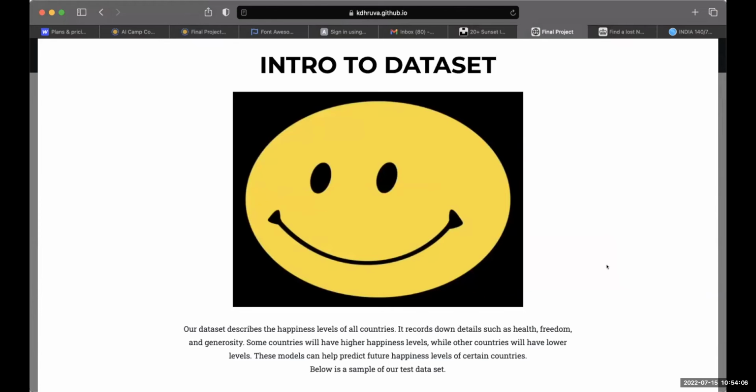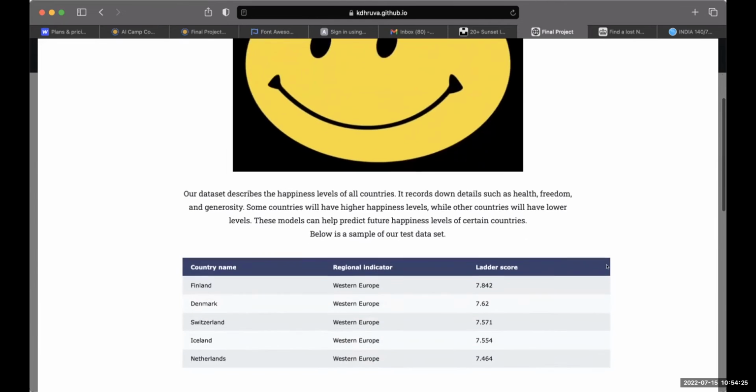Our data set describes the happiness levels of all countries. It records details such as freedom, health, and generosity. Some countries will have higher happiness levels while other countries will have lower levels. These models can help predict future happiness levels of certain countries. Below is a sample of our test data set.